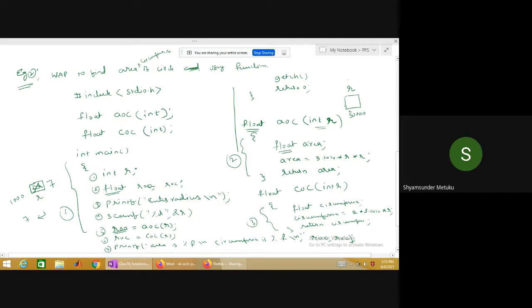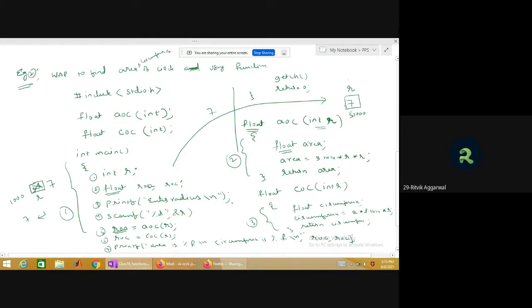Okay, fine. So what is going to happen? At 50,000, was it a garbage or will some value be defined? You tell me. Do you think it is a garbage? Whenever control jumps here, which value is it taking here? 7. Okay, 7 is there. The 7 is going to be updated in R. That is the difference between a declaration statement in main and declaration of parameters inside the function definition. Is it clear?